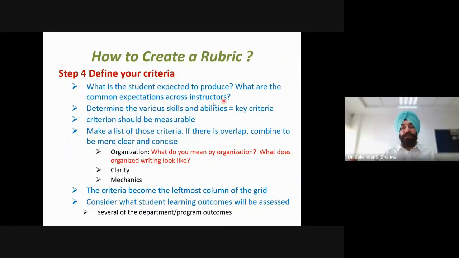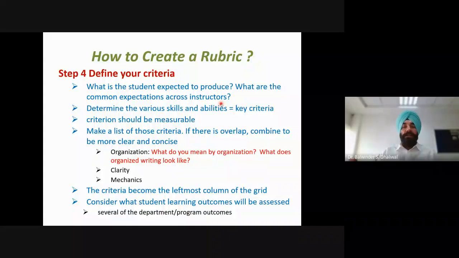Those expectations should be common expectations across the instructors. It should not be very instructor defined. Those expectations should be achievable through that learning activity. That we need to take care of.